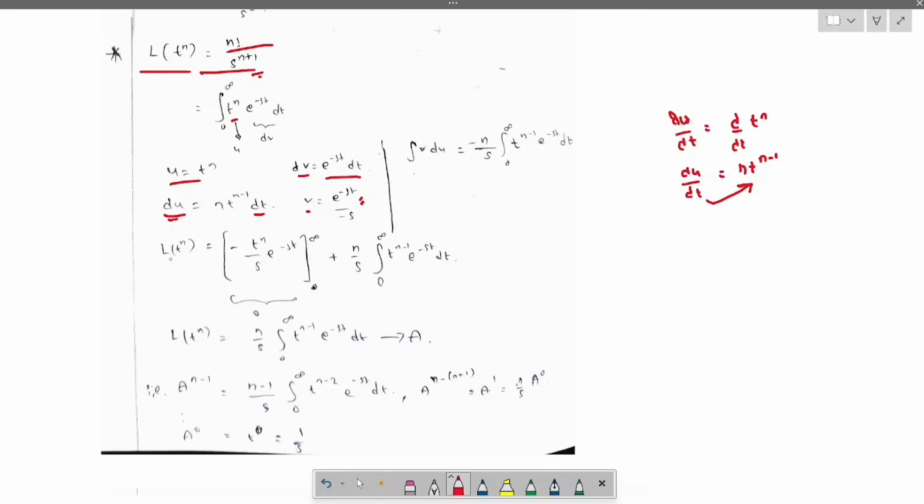Now substitute in uv minus integration of v du.